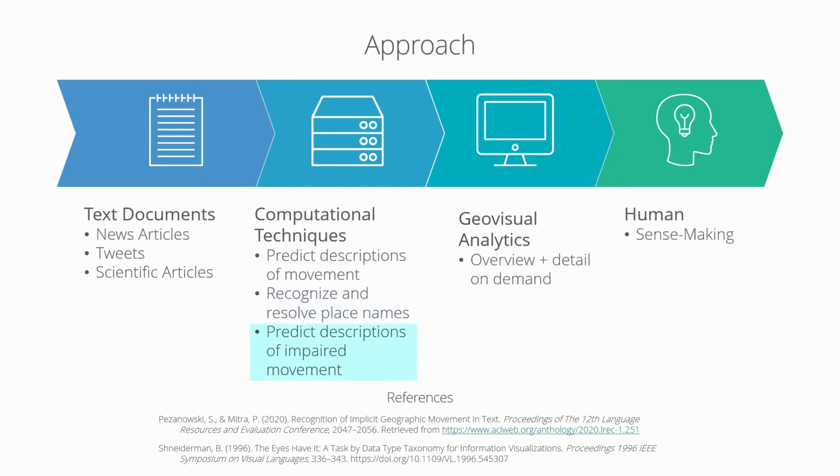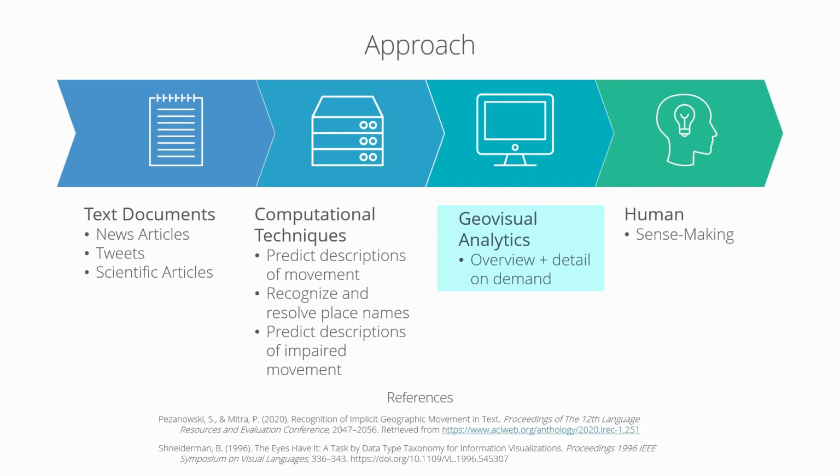Third, because the current coronavirus pandemic highlighted the importance of global movement disruptions, we implemented a novel adaptation of negation detection in text to predict if the statement describes impaired, restricted, or canceled movement. Since the data is messy and complicated, and the prediction techniques are not perfect, we created the GeoMovement Geovisual analytics system that provides a visual interface to enable humans to explore initial statement classifications, the places mentioned in them, and co-occurring place mentions. This assesses the validity of computational methods and can provide direct feedback towards improving results.